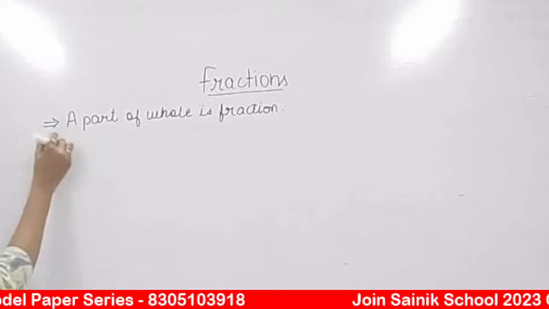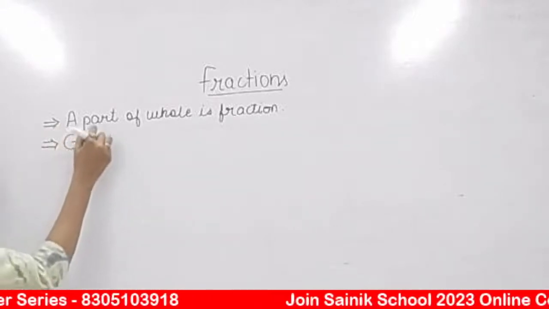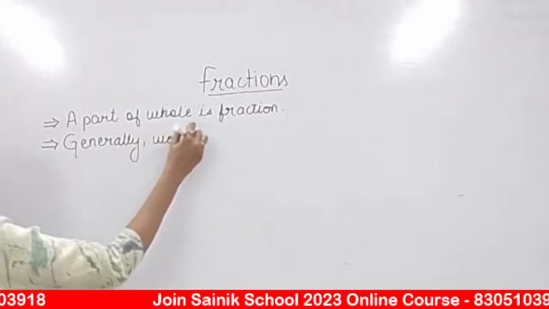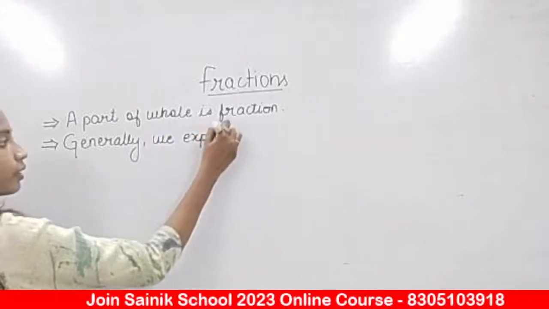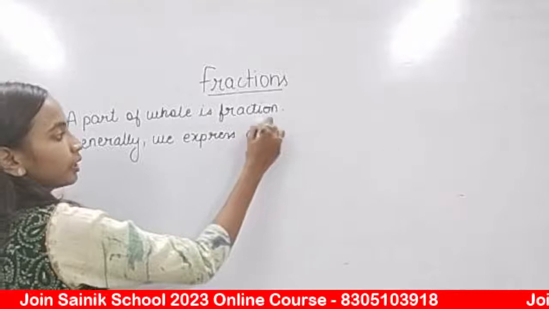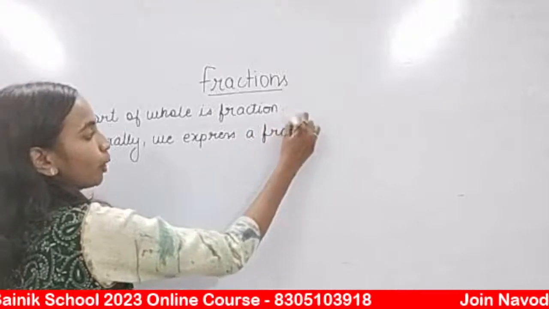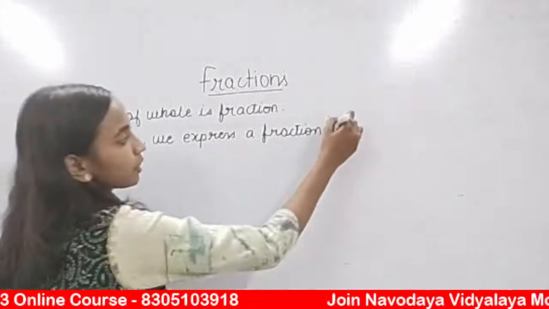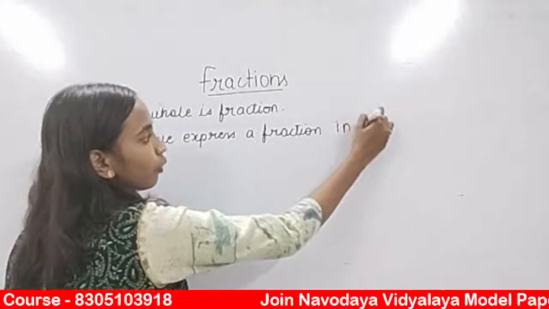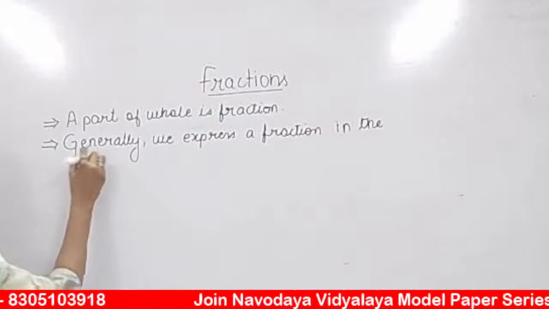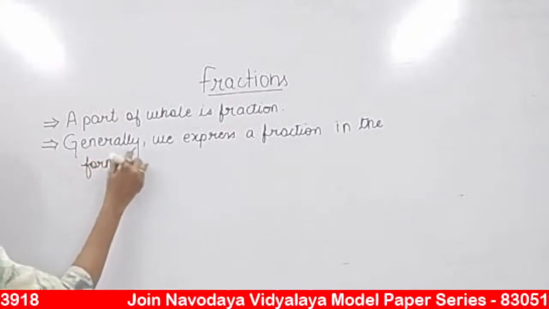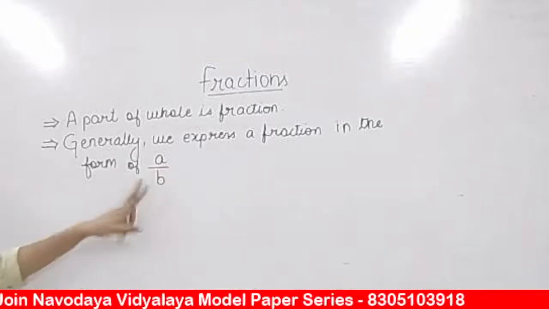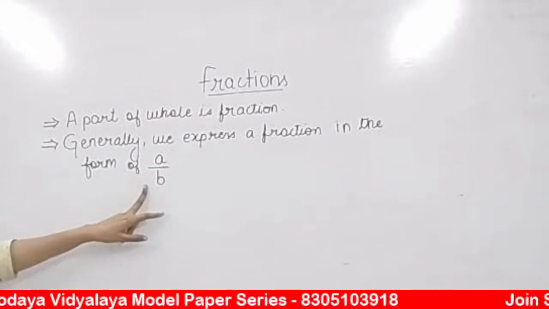Then second thing you should know is generally we express a fraction in the form of a upon b. कैसे हम express करते हैं fraction को? Generally we express a fraction in the form of a upon b. Okay, a upon b के form में हम fraction को express करते हैं.